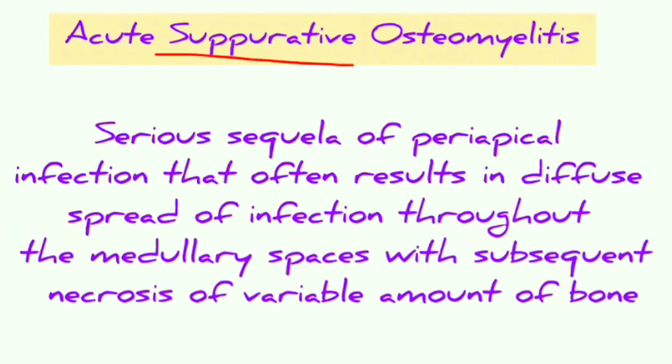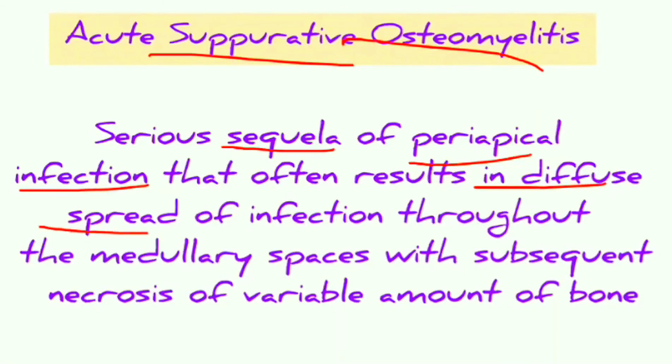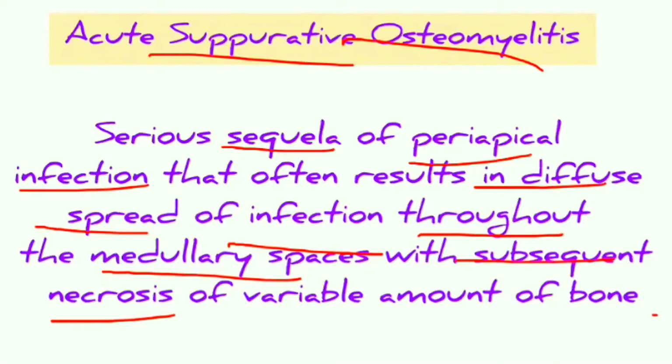So acute suppurative osteomyelitis is a serious sequela of periapical infection that often results in diffuse spread of infection throughout the medullary spaces with subsequent necrosis of a variable amount of bone. It is the sequela of periapical infections like periapical granuloma or abscess, and that results in spread of infection throughout the medullary cavity or medullary spaces and subsequent necrosis of vital bone around it.